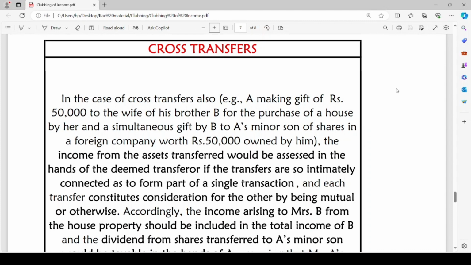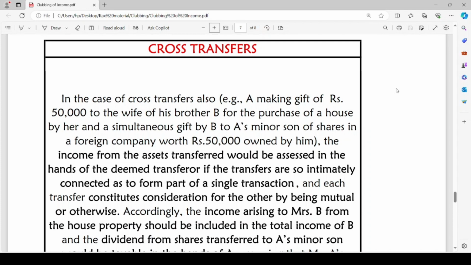It means here A is giving rupees 50,000 as a gift to B's wife, his brother's wife. Similarly, B is giving rupees 50,000 worth shares as a gift to the minor son of his brother Mr. A. In such a case, the income from the assets transferred would be assessed in the hands of the deemed transferor if the transfers are so intimately connected as to form part of a single transaction, and each transfer constitutes consideration for the other by being mutual or otherwise.